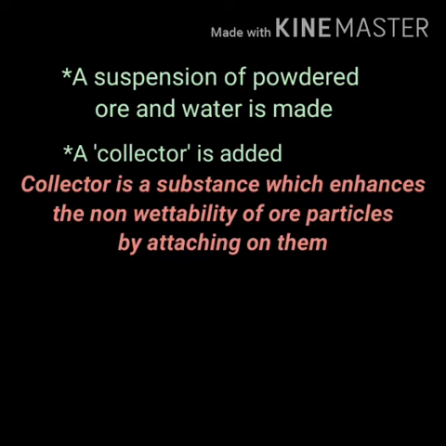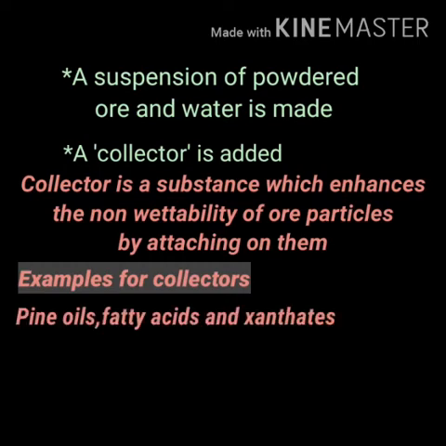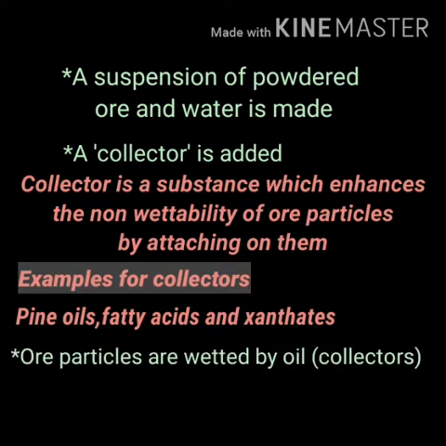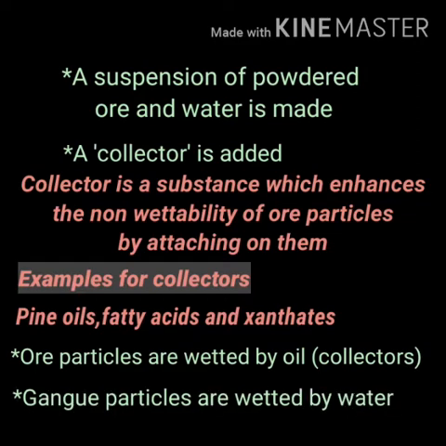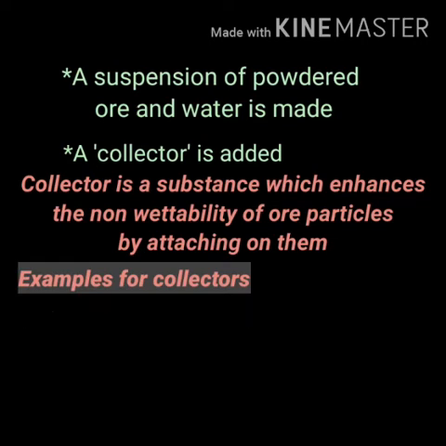Pine oils, fatty acids, xanthates, etc. are used as collectors. Here, the mineral particles become wet by oils, that is collectors, while the gangue particles, that is impurities, are wetted by water.